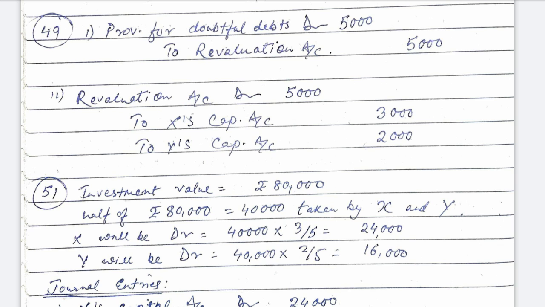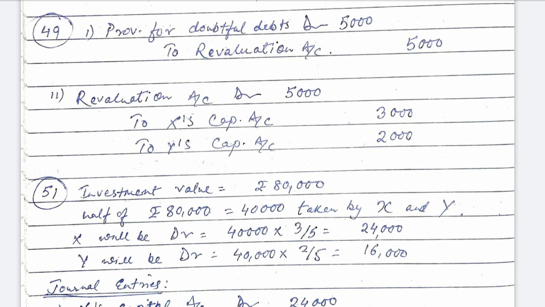In question number 49, X and Y are partners in a firm sharing profits in the ratio 3:2. They admitted Z as a partner and fixed the new profit sharing ratio as 3:2:1. At the time of admission of Z, debtors and provision for doubtful debts existed at 50,000 and 5,000. All debtors are good. So remember this line, all debtors are good. That means the entire amount of 50,000 will be received from the debtors. That means it is a profit, and the provision for doubtful debts has to be removed.